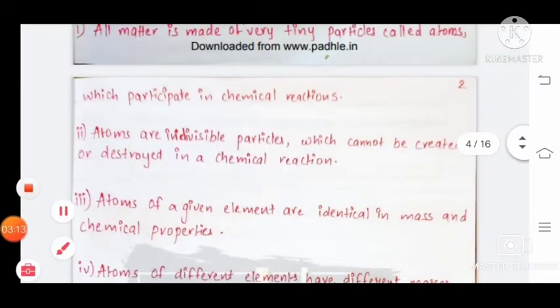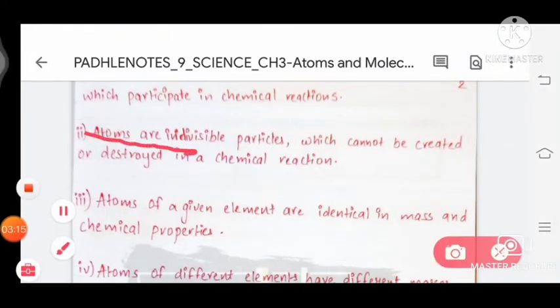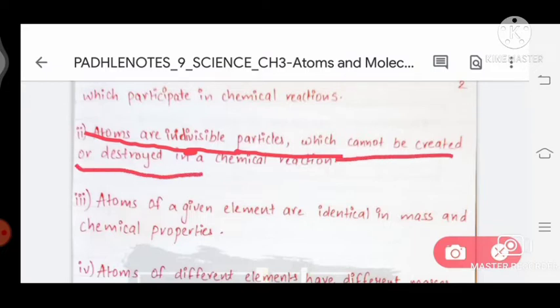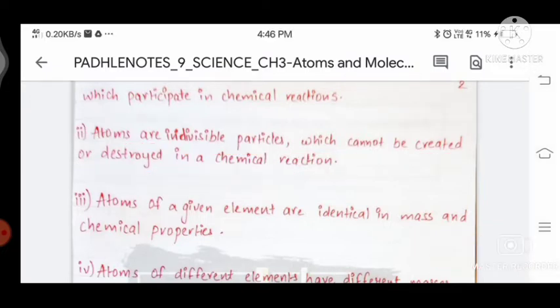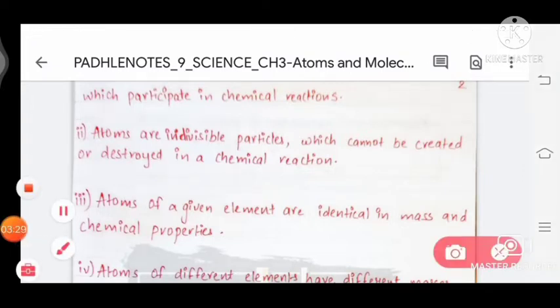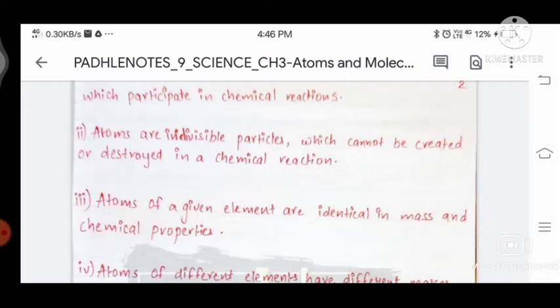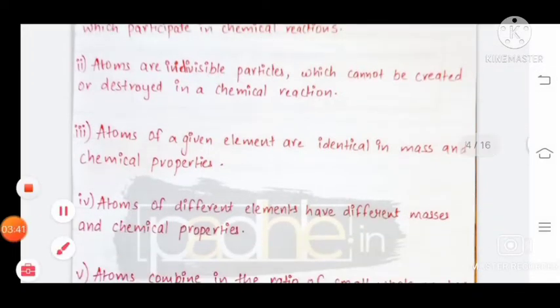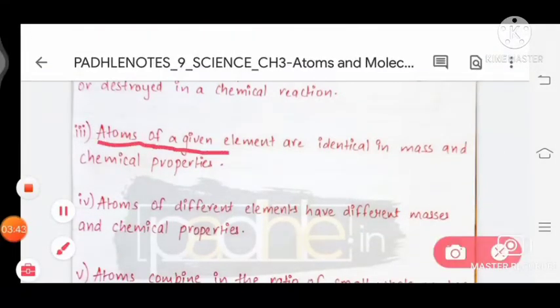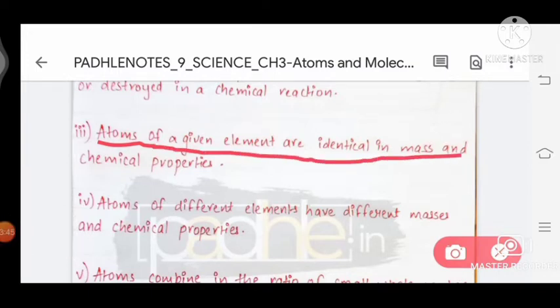So second postulate: atoms are indivisible particles. It means the atom cannot be divided further, and cannot be created or destroyed in a chemical reaction. Only it changes its nature or combines with other atoms. Third postulate: atoms of a given element are identical in mass and chemical properties.